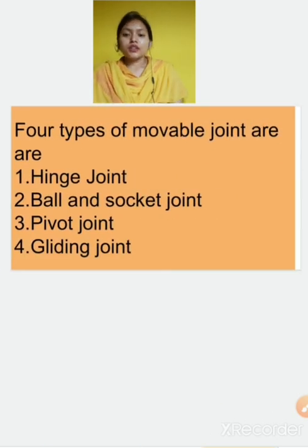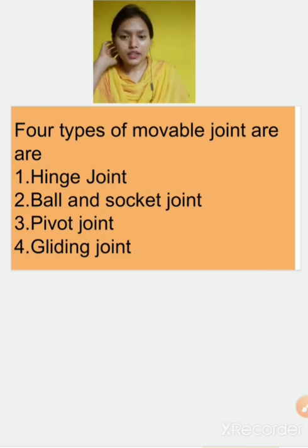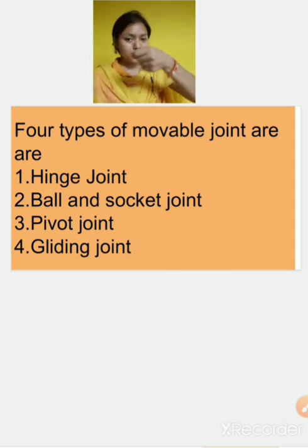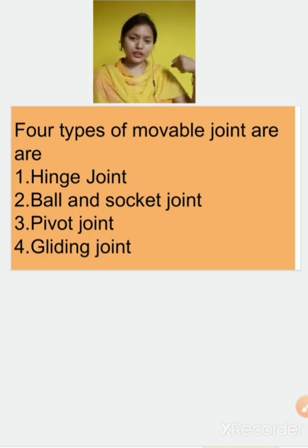Now we will study about four types of movable joint. Movable means that can be moved. First one is the hinge joint. All of you must have seen your doors and windows, how they open like this, forward, and then you can close them, open, close.